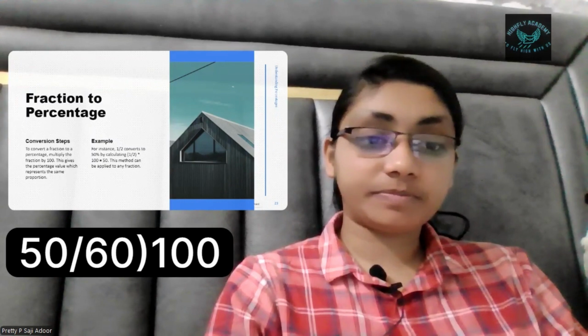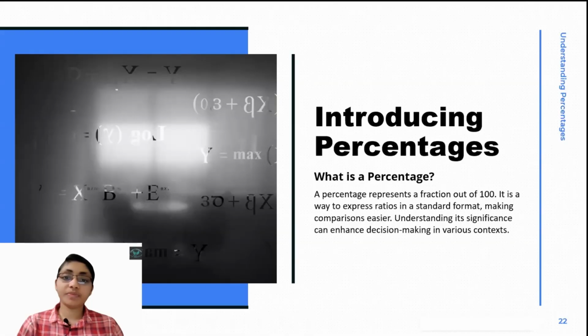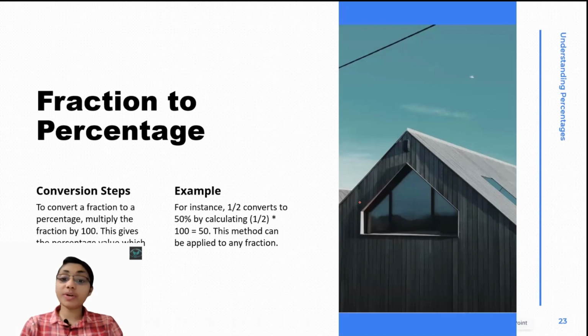So we have to convert a fraction to percentage. To convert a fraction, we just have to multiply it by 100.